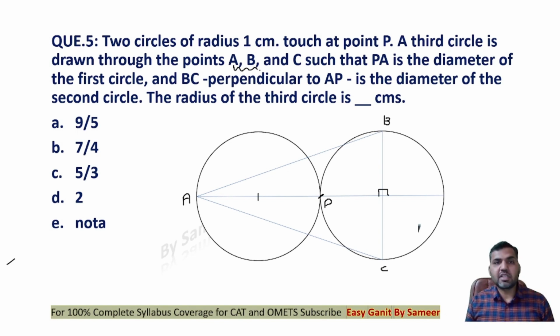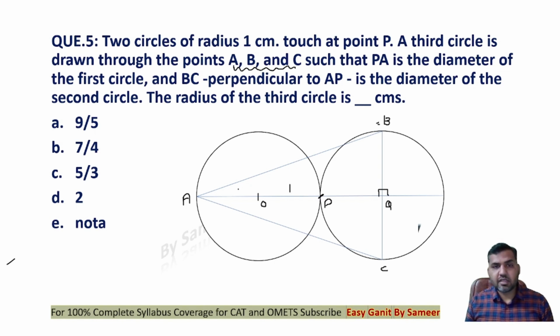Now if I'm taking a third circle which is passing through the points A, B, C, that circle will actually be the circumcircle of the triangle ABC, right? Circumcircle of triangle ABC, because BC is perpendicular to AB, PA is the diameter of the first circle, BC is the diameter of the second circle, and they're perpendicular to each other. This is the center of the first circle. Let's say this is the center Q of the second circle.